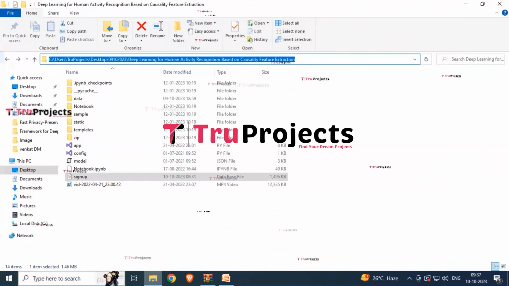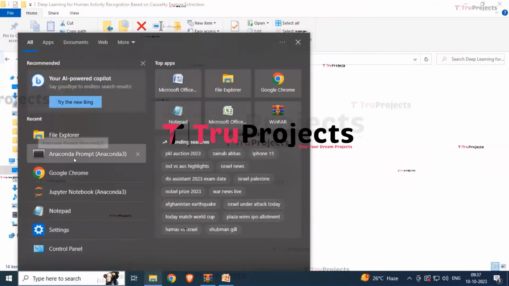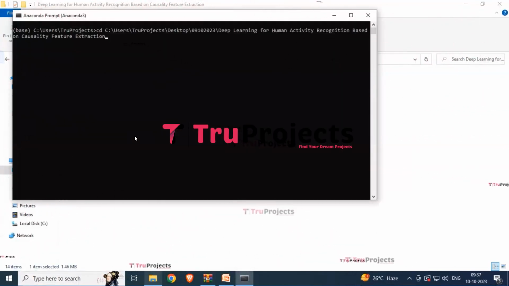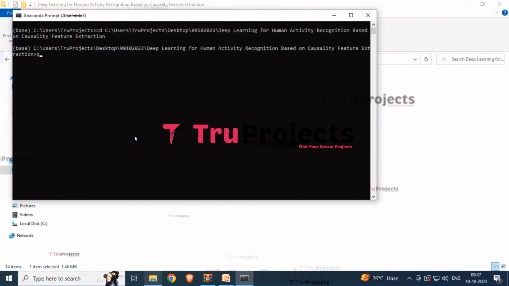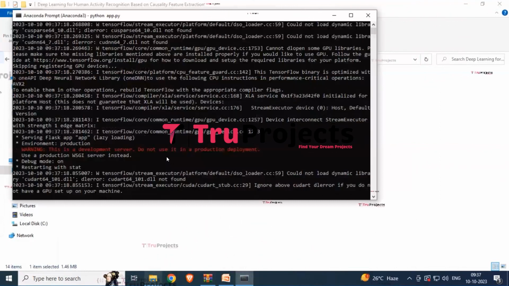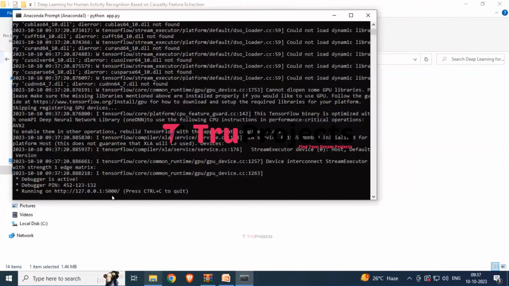Open the Anaconda prompt. Type the cd command followed by a space and then the path over here, and now hit the enter button. And now type python app.py and hit the enter button. After running the app.py file, the Flask framework will host the application link locally at the default address on port 5000 unless configured differently. So here you can see that the link has been posted over here.